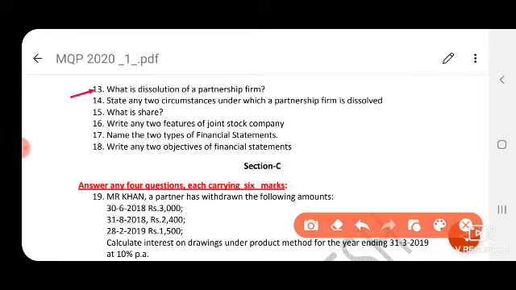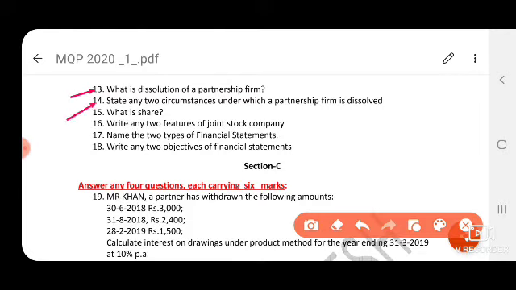There are many other circumstances in which the partnership firm is going to close. So simply, dissolution of partnership firm means termination of partnership from business, and the partners cut their relationship from the business.